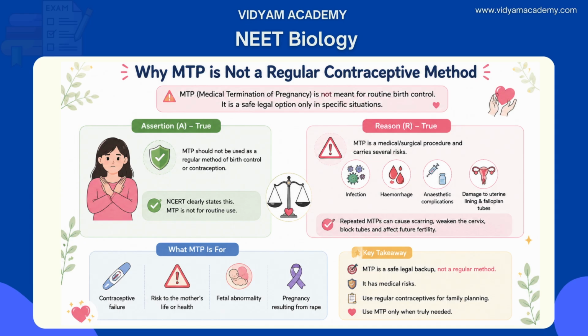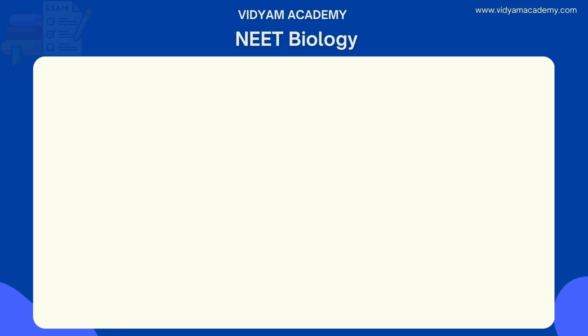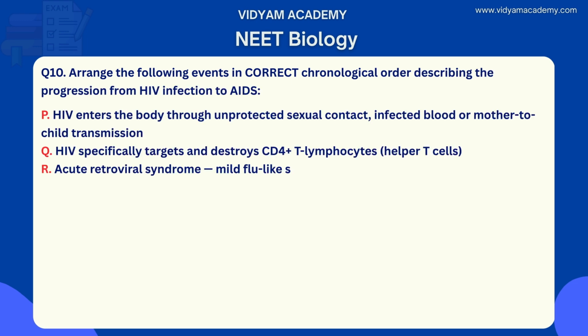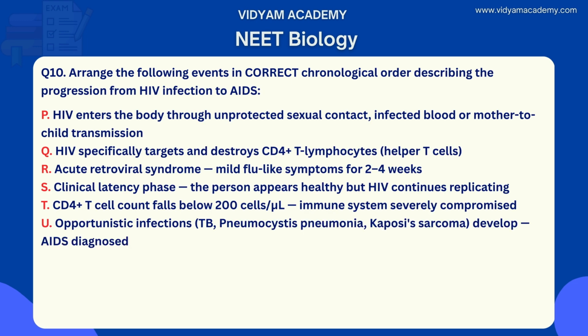And now the final question, the 10th question. Arrange the following events in correct chronological order describing the progression from HIV infection to AIDS. P, Q, R, S, T, U. P: HIV enters the body through unprotected sexual contact, infected blood, or mother-to-child transmission. Q: HIV specifically targets and destroys CD4 T lymphocytes, the helper T cells. R: Acute retroviral syndrome, mild flu-like symptoms for 2 to 4 weeks.